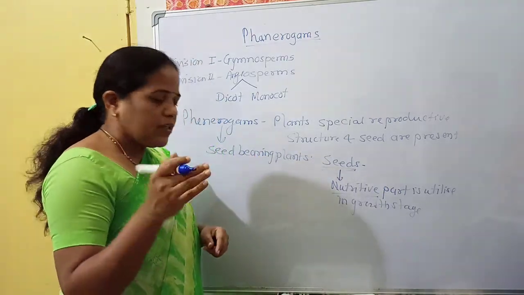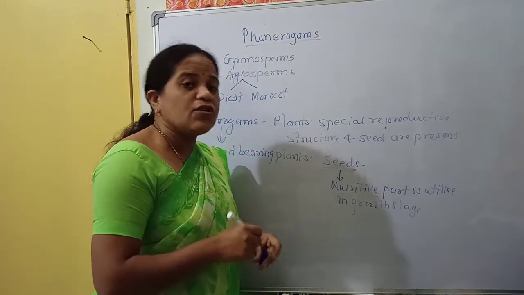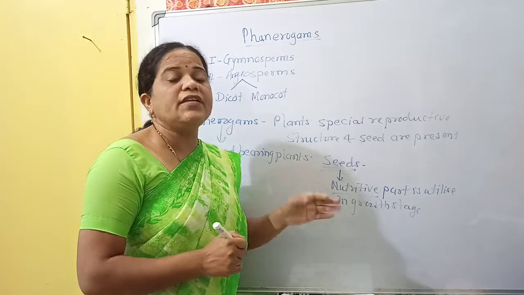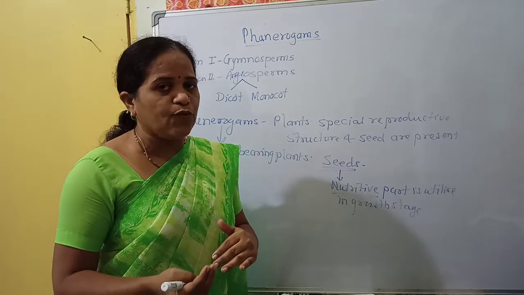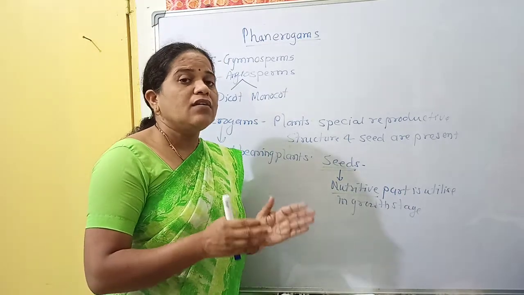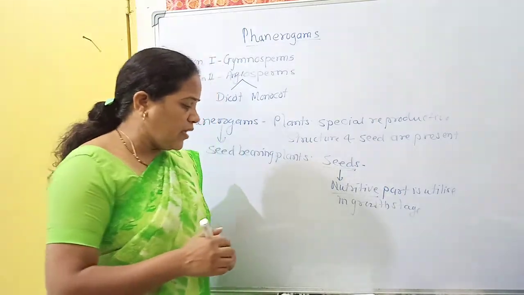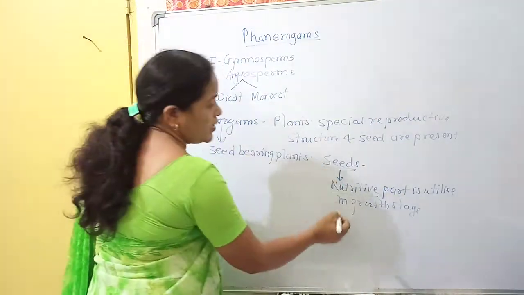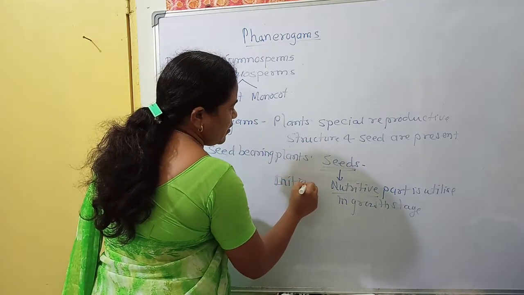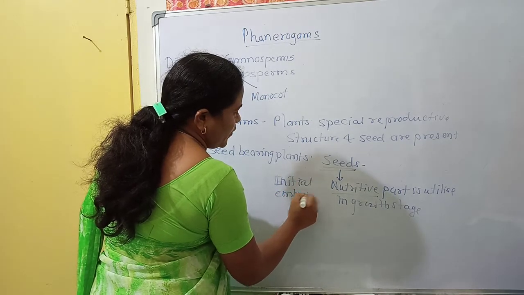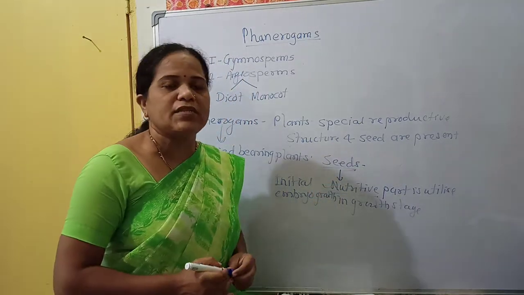Understood? So in this way, the stored food is the nutrition for the growth stage, and it is also utilized whenever the seed is in our food. Whenever a seed is used in our food, it gives nutrition, and that nutrition is our diet. Understood? The initial stage is known as embryo growth, and that growth is only due to the nutritive part present inside the seed.